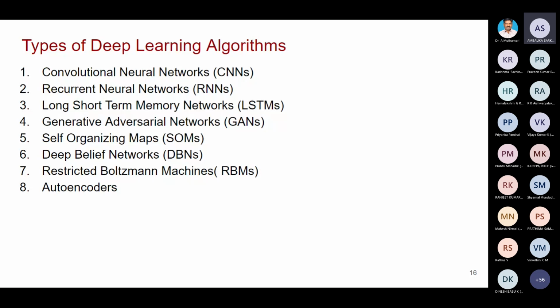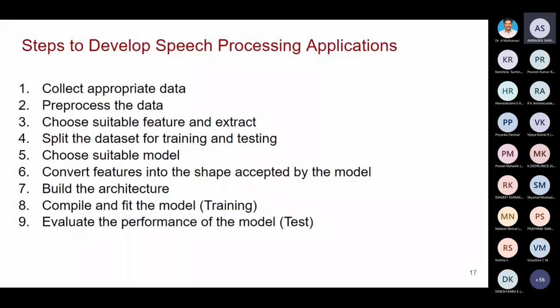Now let us see the steps involved to develop speech processing applications. First, collect appropriate data. Then pre-process the data, choose a suitable feature and extract it, then split the data set for training and testing. You are at the end of the FDP, so you may be familiar with what training data and test data are.